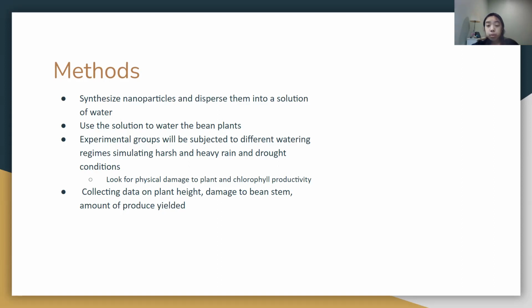All plants are grown in a grow tent under a 14-hour light cycle, which limits the amount of unaccounted variables such as pests or damage from animals.